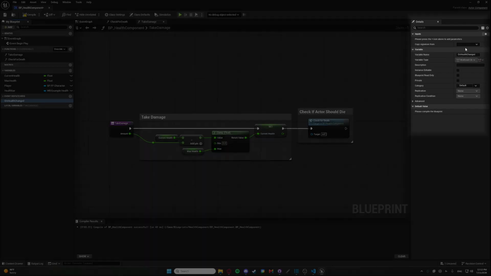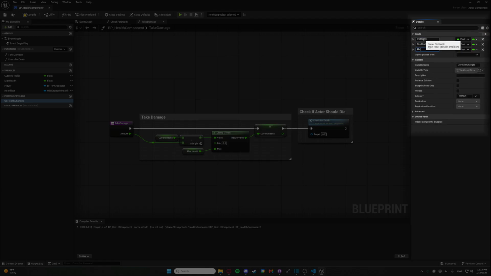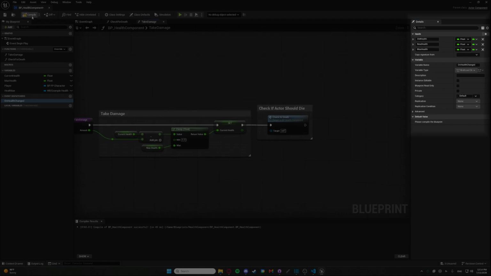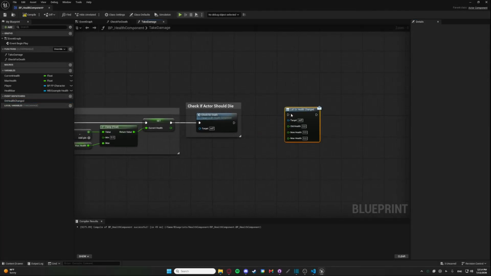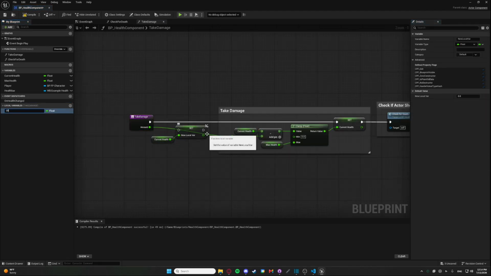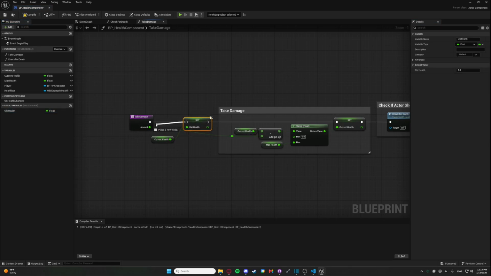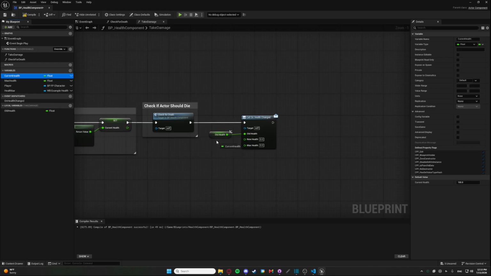Now that we have the dispatcher, we'll probably want to pass in some useful information to our listeners. Let's add some float inputs for old health, new health, and max health. This gives every listener the important information without making them separately ask the component for the same values. Now all we need to do is call this event dispatcher at the end of our take damage function. We make sure to store our old health before changing it, then plug in the old health, new health, and max health into the call node. At this point, our health component is successfully announcing that its health has changed.